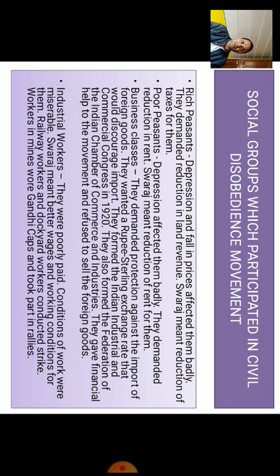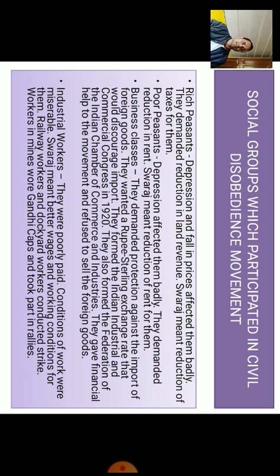Industrial workers were poorly paid. Conditions of work were miserable. Swaraj meant better wages and working conditions for them. Railway workers and dockyard workers conducted strikes. Workers in mines wore Gandhi caps and took part in the rallies.